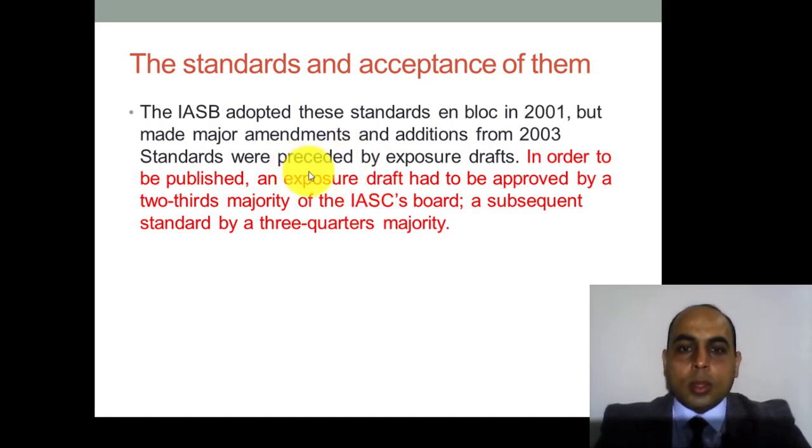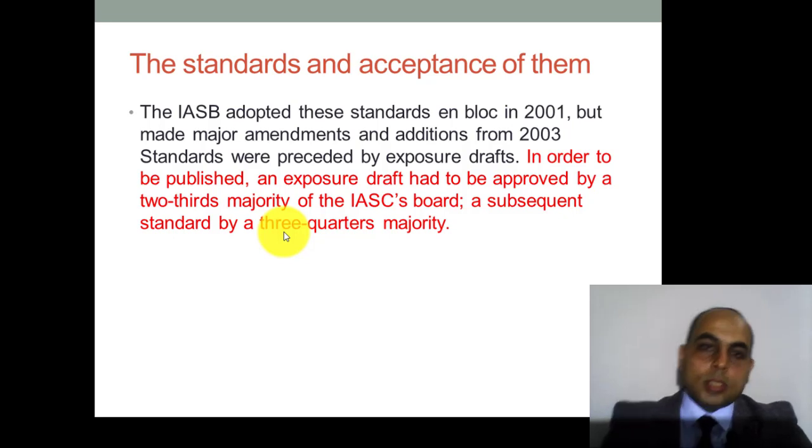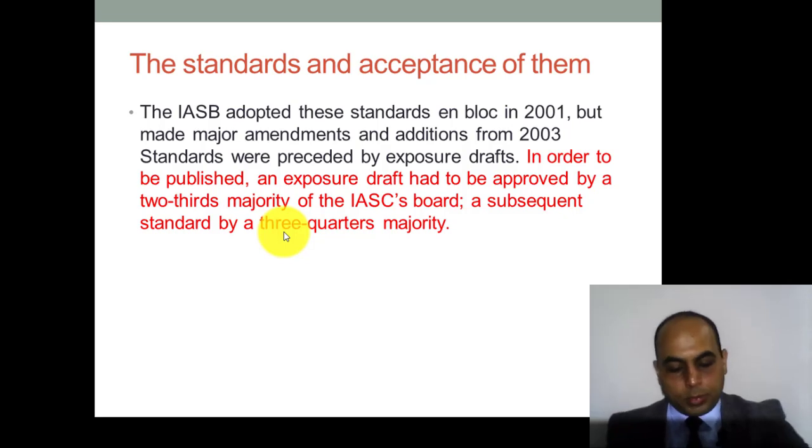After that, they publish it to be discussed by professionals around the world. Then, when they prepare it for the final issue in subsequent standards, a majority of 3/4 has to accept the new issuing of the standards. This is the first level of accepting the standard itself.